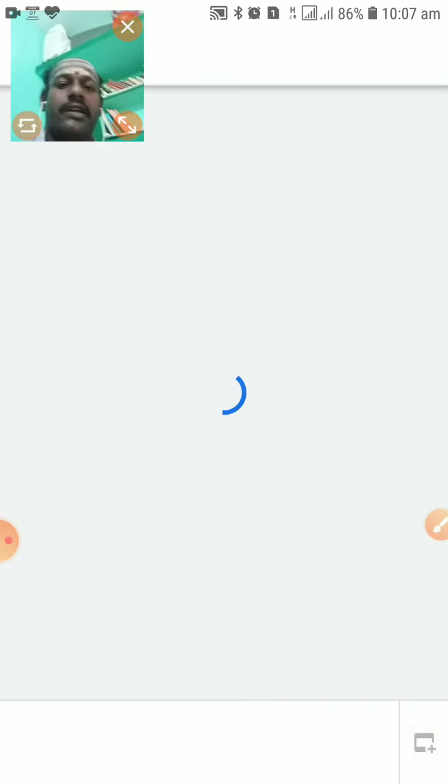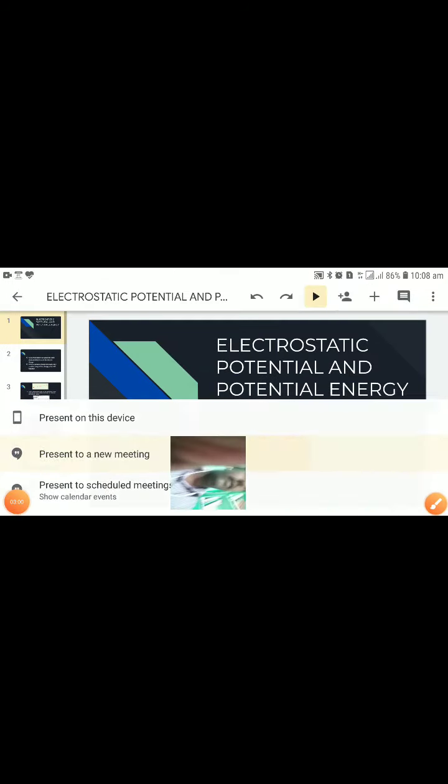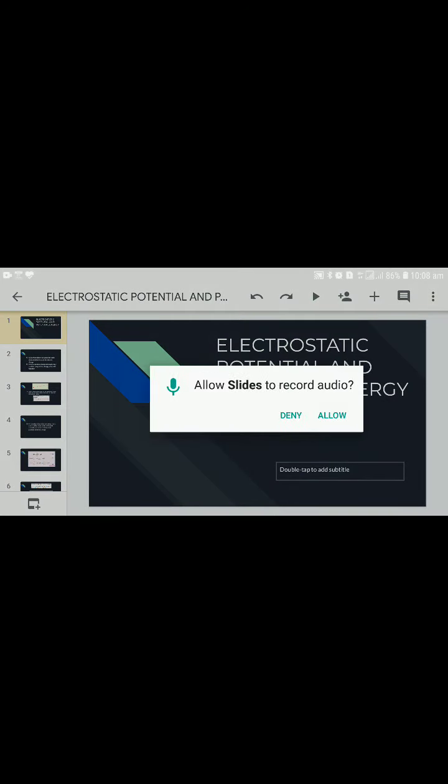Now let us discuss the electrostatic potential energy. Now we have the slide. Now we are going to discuss this electrostatic potential energy.